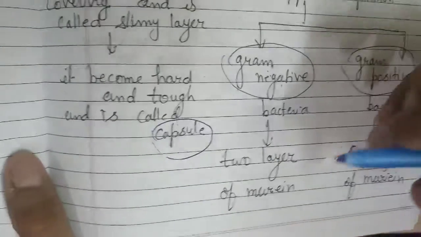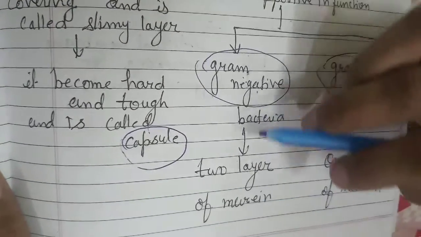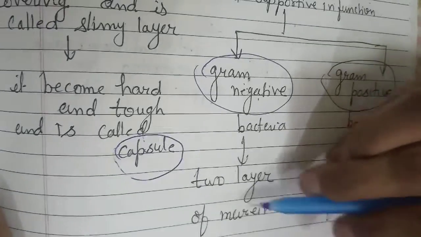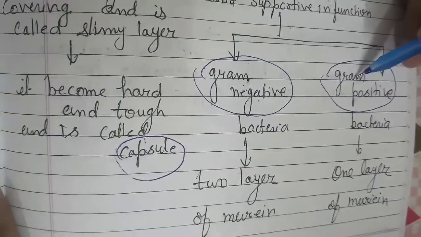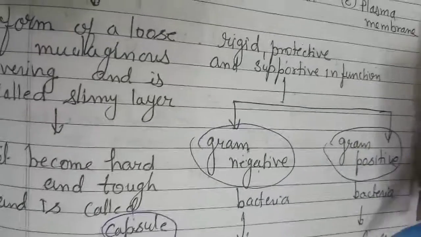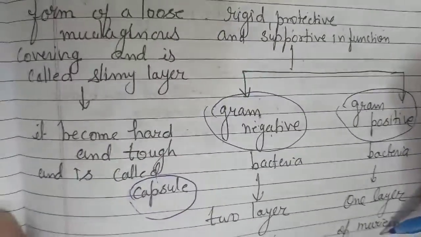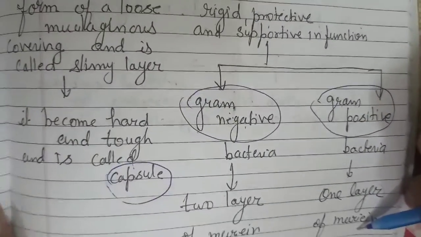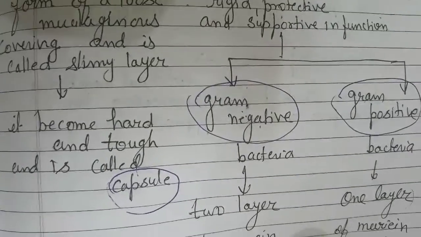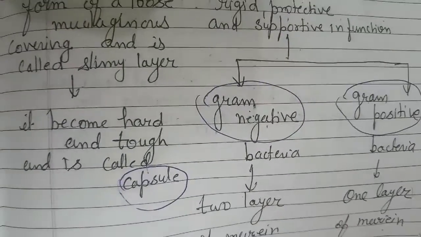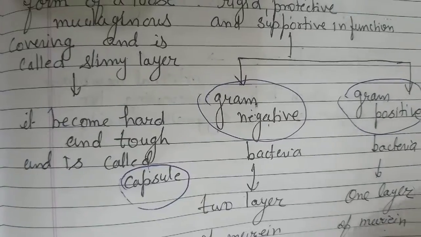That's why the chemical stain does not give the positive result, and that's why they are gram negative. If the cell wall has only one murein layer, they easily take the stain and show a violet color, and we say they show a positive result. So this is gram positive.